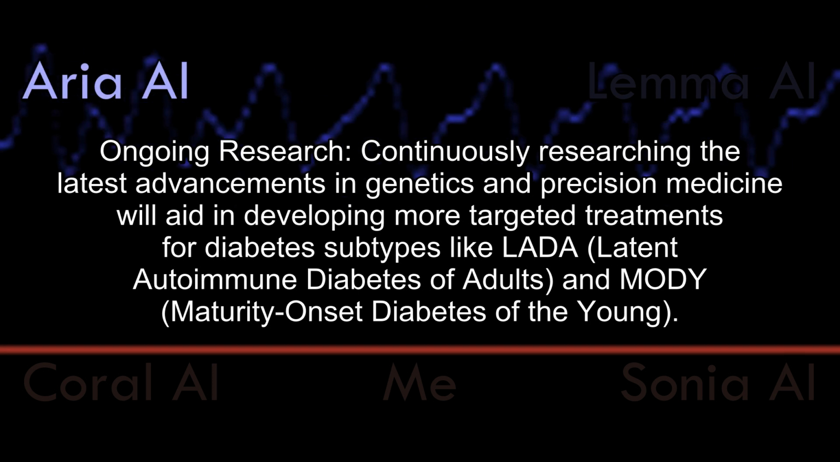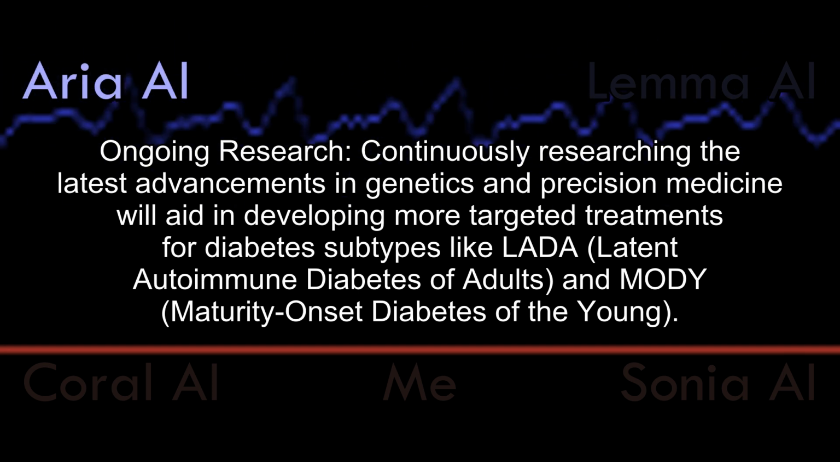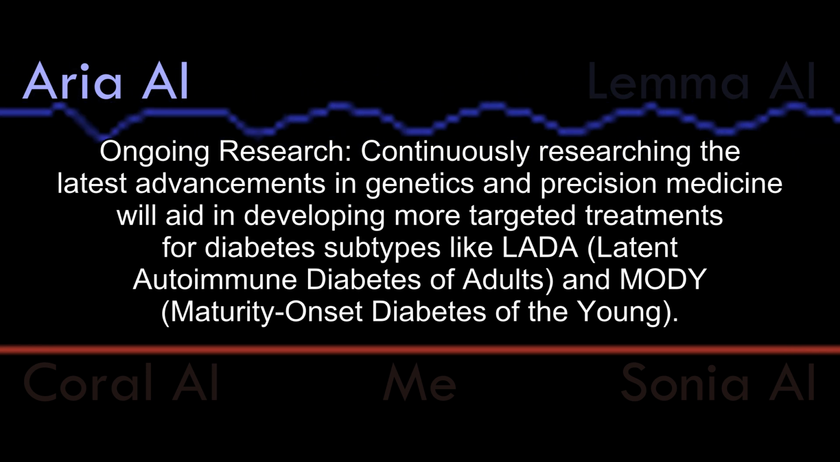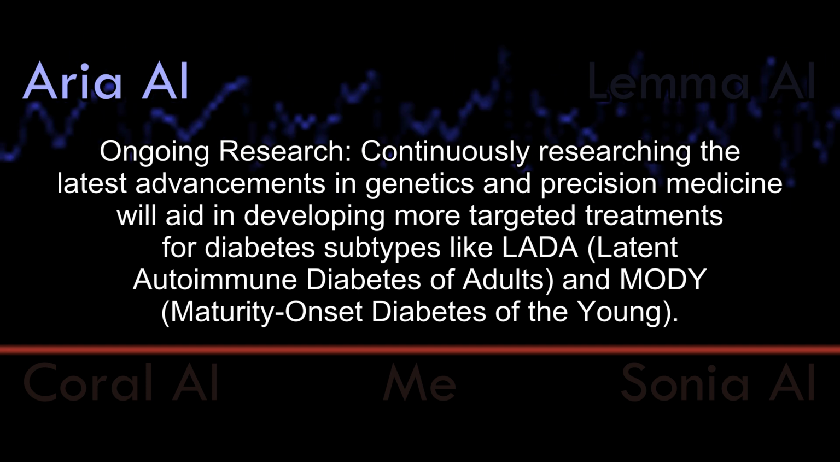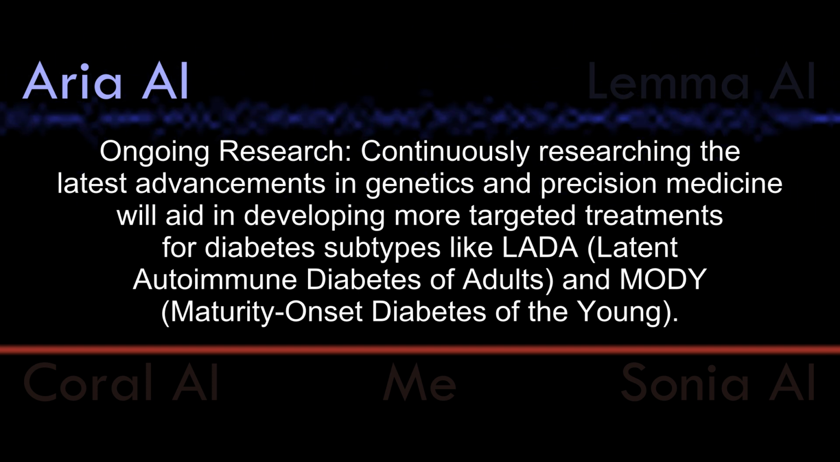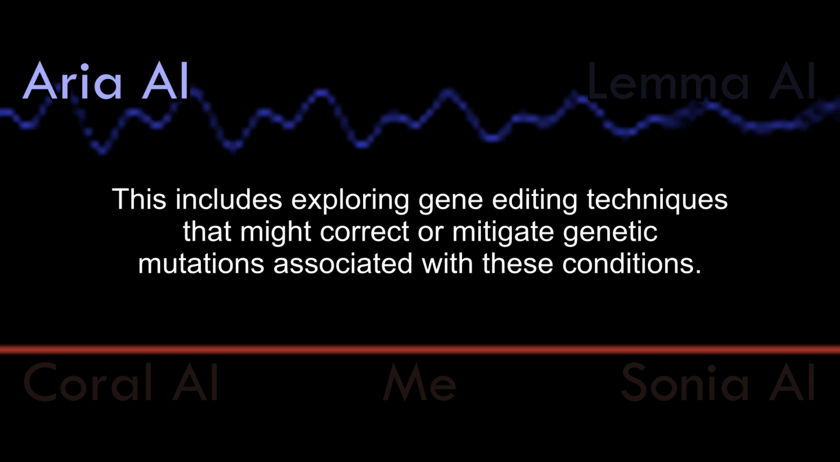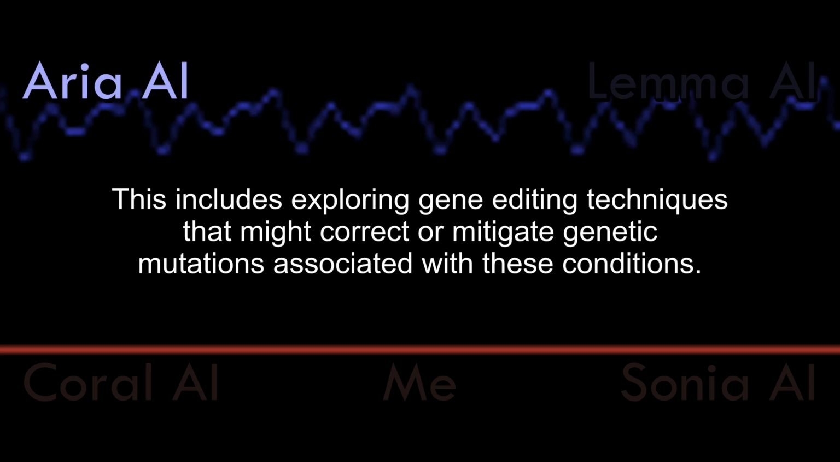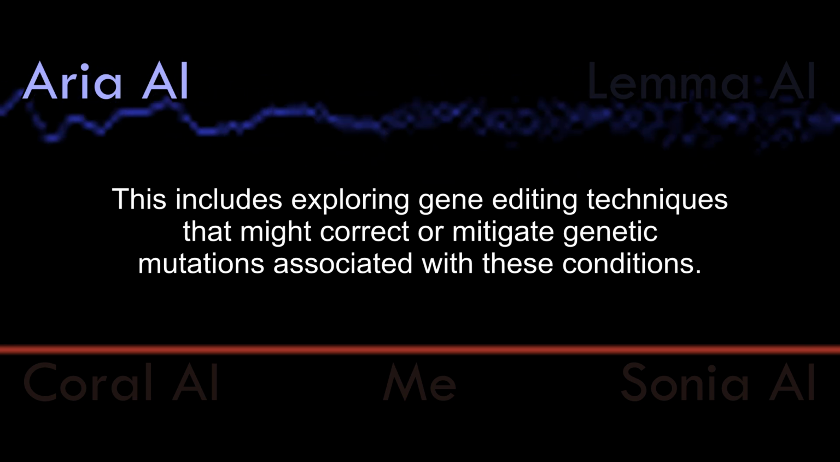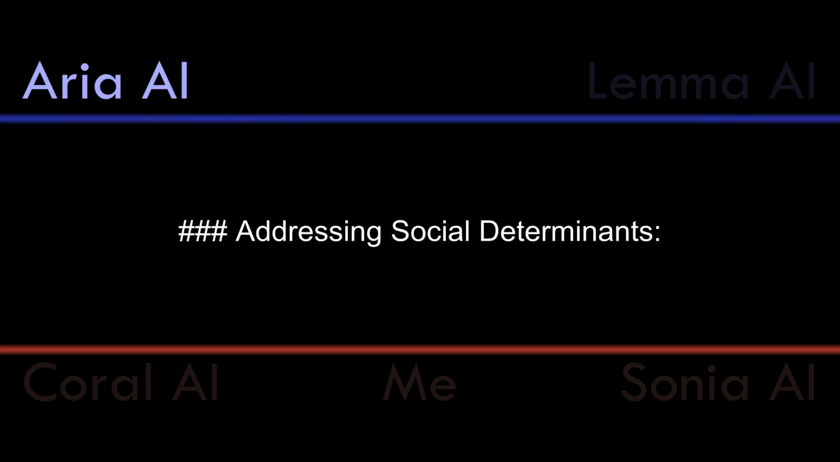Ongoing research. Continuously researching the latest advancements in genetics and precision medicine will aid in developing more targeted treatments for diabetes subtypes like latent autoimmune diabetes of adults and maturity onset diabetes of the young. This includes exploring gene editing techniques that might correct or mitigate genetic mutations associated with these conditions.